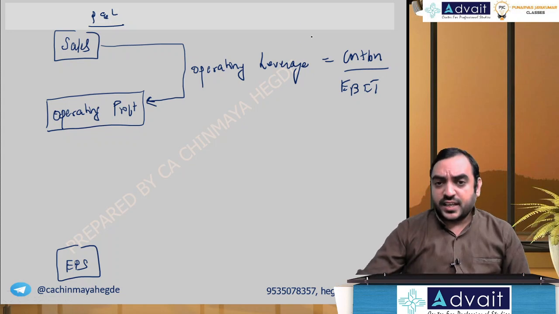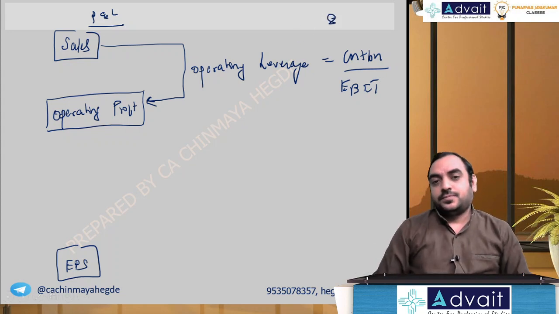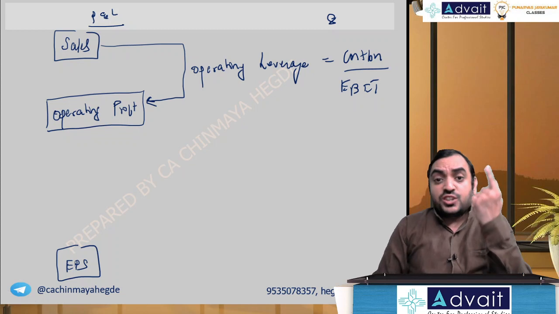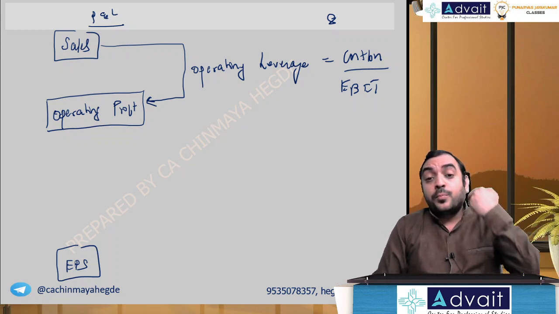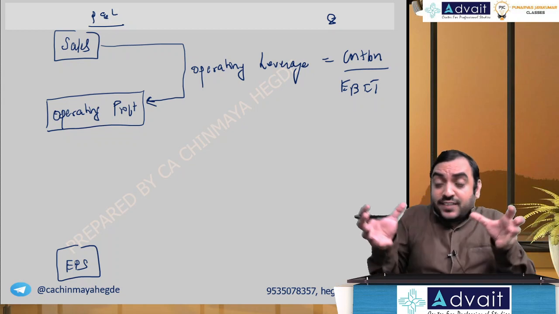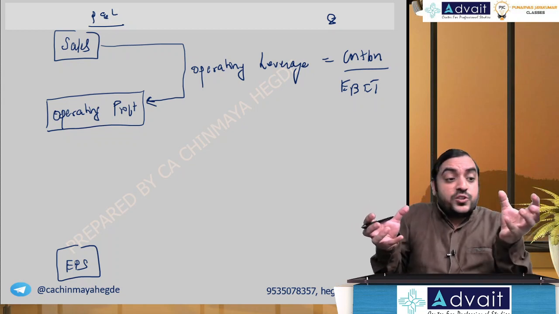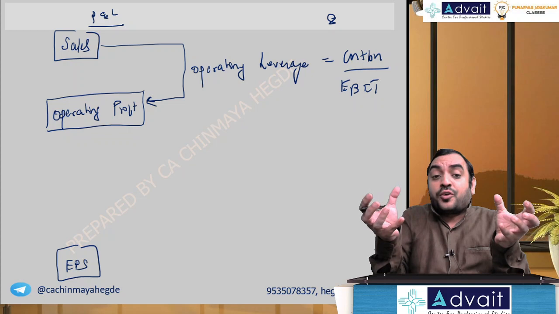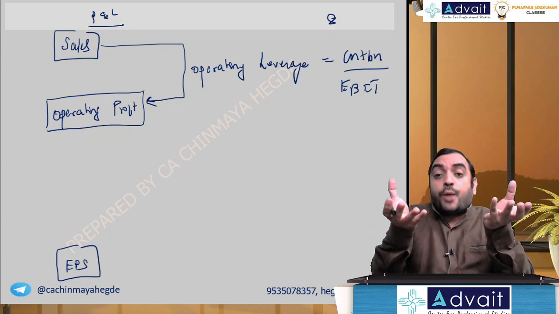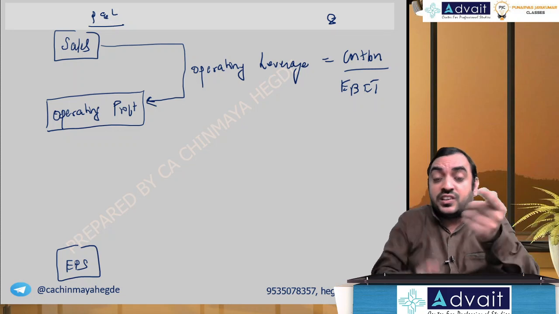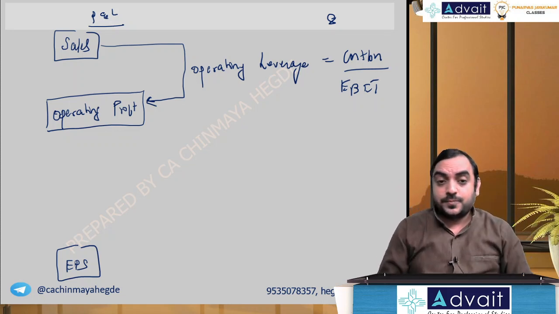If operating leverage comes to, let's say, 8, what does that mean? If sales goes up by 1%, operating profit will go up by 8%. Operating leverage connects the two points, sales on one side and operating profit, EBIT, on the other side.